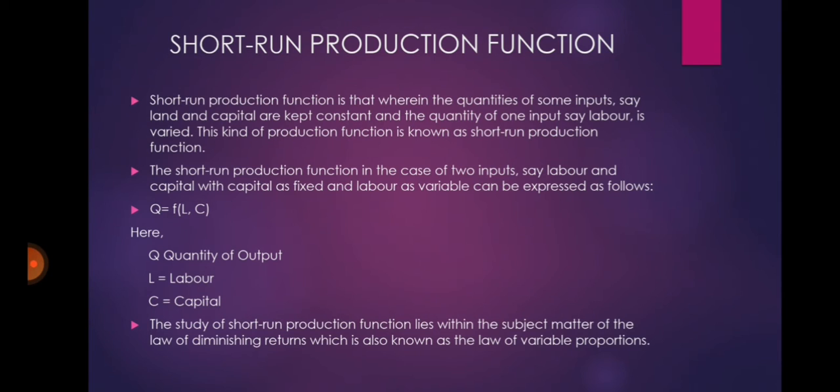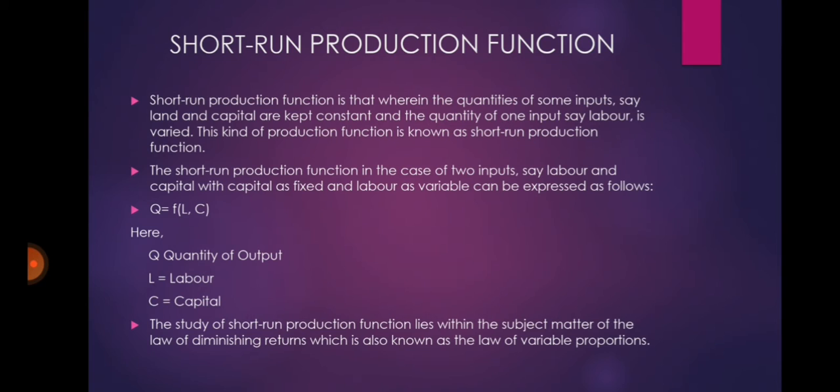Short run production function is that wherein the quantities of some inputs, say land and capital, are kept constant and the quantity of one input, say labor, is varied. This kind of production function is known as short run production function. The short run production function in the case of inputs, say labor and capital, with capital as fixed and labor as variable, can be expressed as follows.